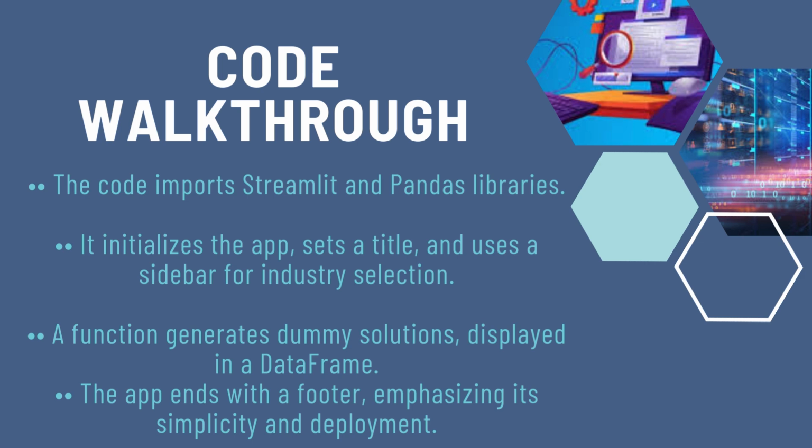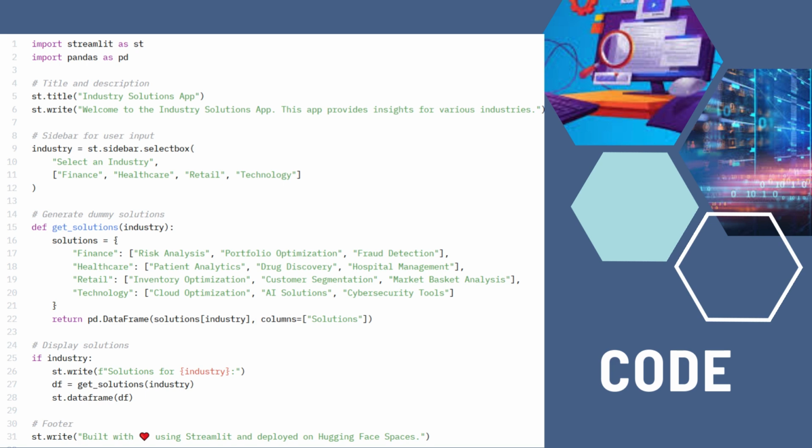So let me discuss the code with you. The code is being shown from here. We will provide the code through the link to the portal, and we have the title and description, then we define relevant industries, then the solutions are defined, and so on. The other code, libraries and datasets will be shared with the project.